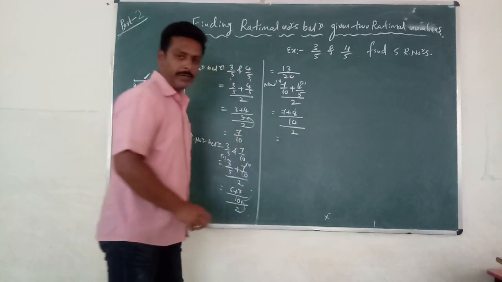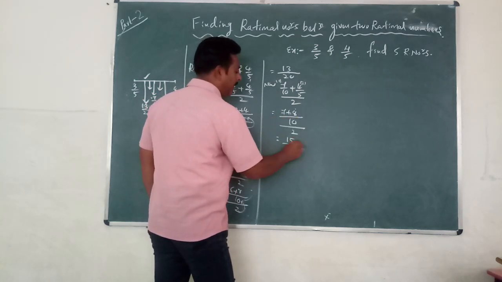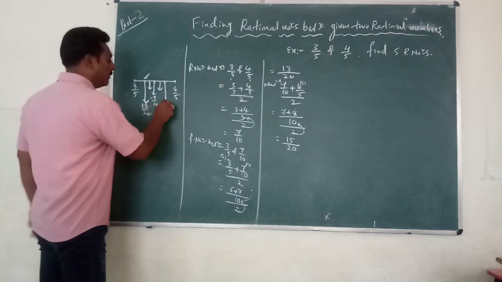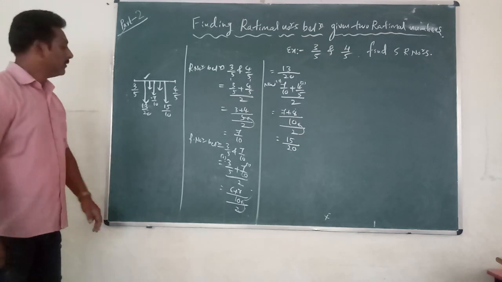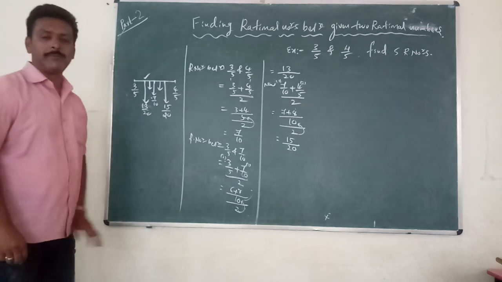I think you are getting my point. Correct? So 7 and 8 is 15. These two will come here, then it becomes 20. So we got 15/20. So 15 divided by 20.